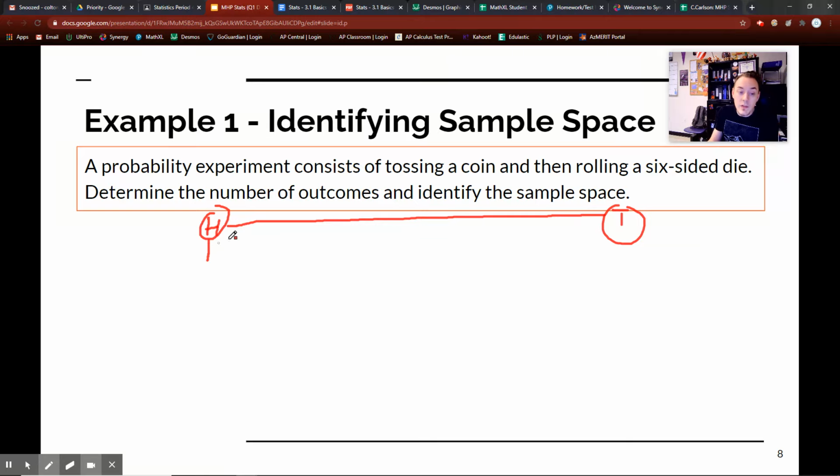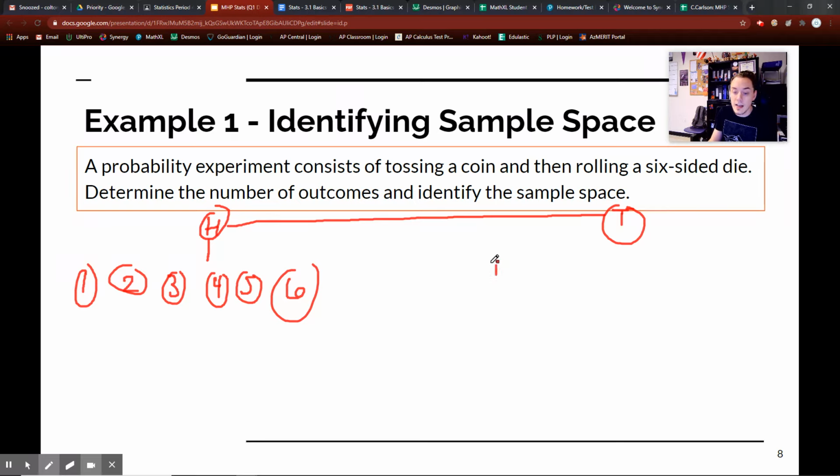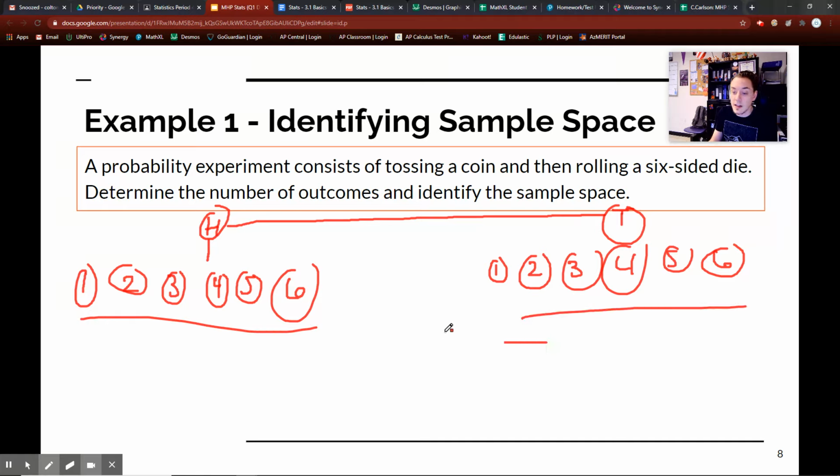After I toss a heads, I can get multiple other options. I can roll a 1, a 2, a 3, a 4, a 5, or a 6. But what if I get a tails first, and then I roll the dice? I toss the coin, I get tails, but then I roll the dice. I can still get a 1, a 2, a 3, a 4, a 5, and then a 6. So how many options is this? I have 6 here, I have 6 here. So I have 12 different outcomes.